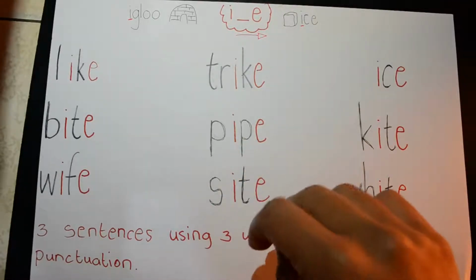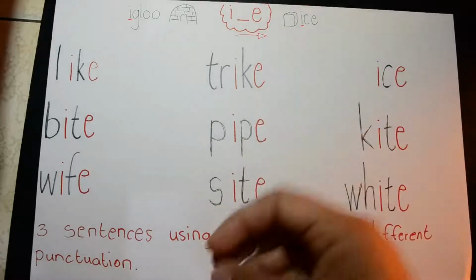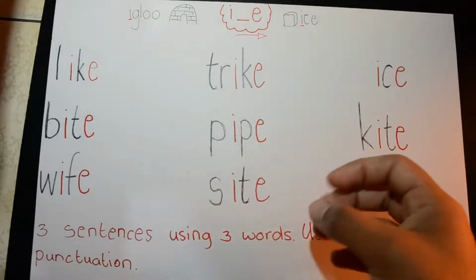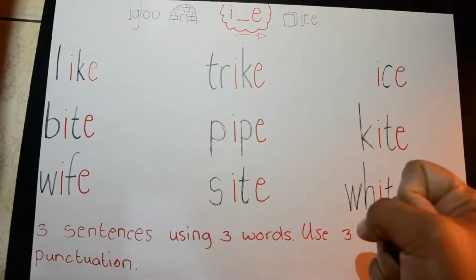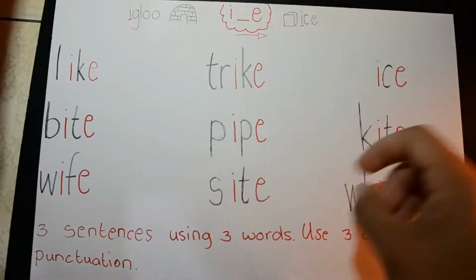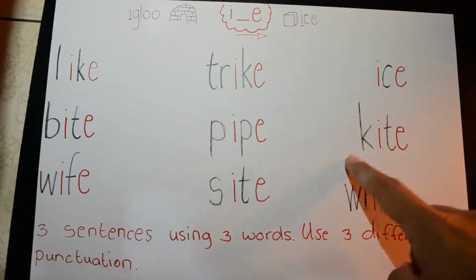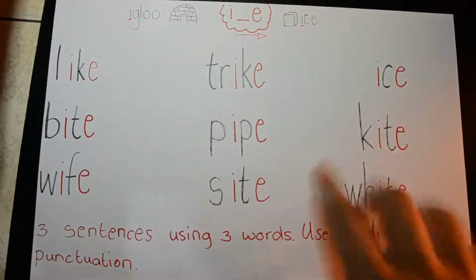When people talk about it, they say just come on my site or check out my site, short for website, and you can get information there. And we have ice, kite, and white. We know what that is.